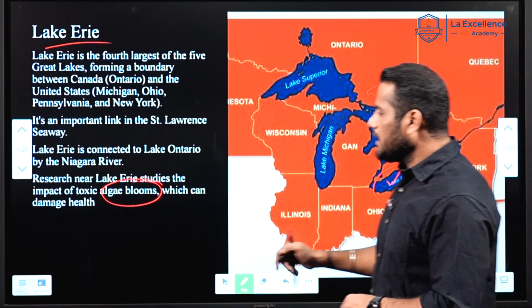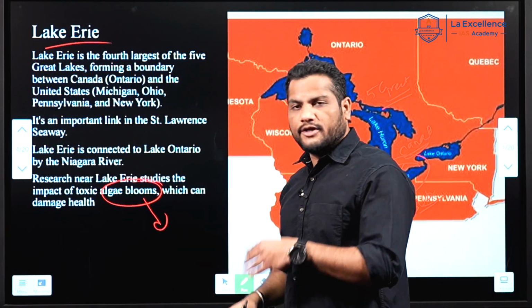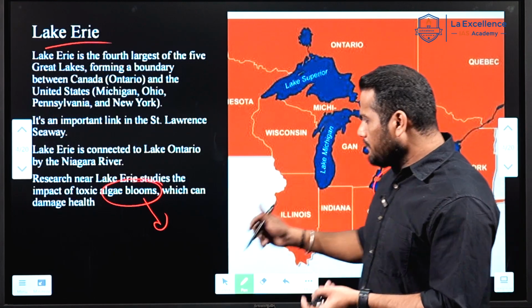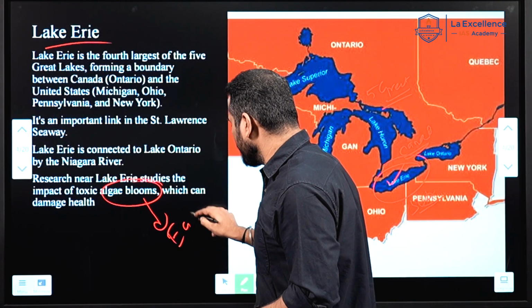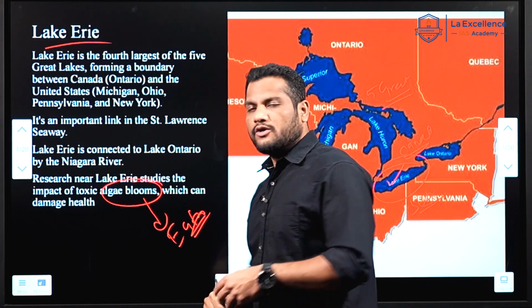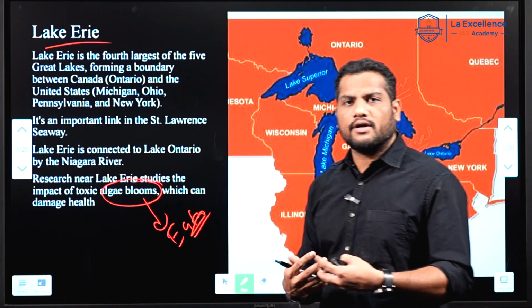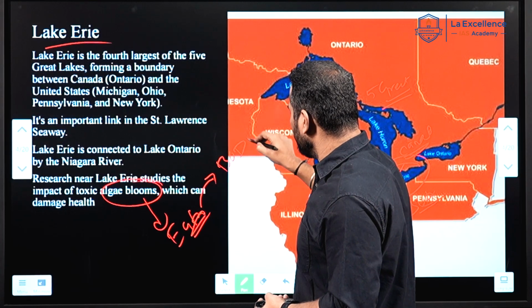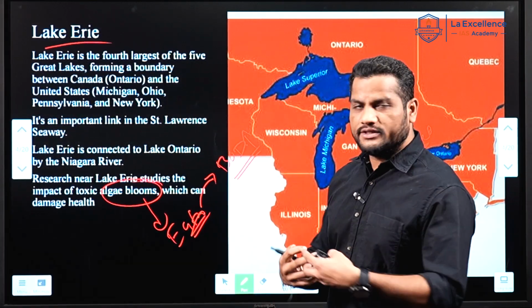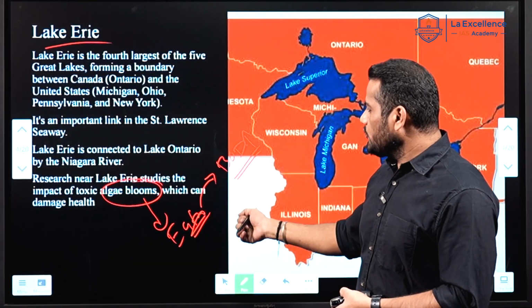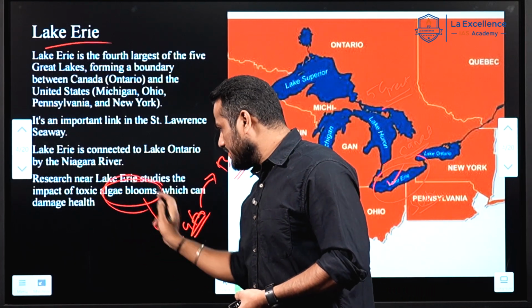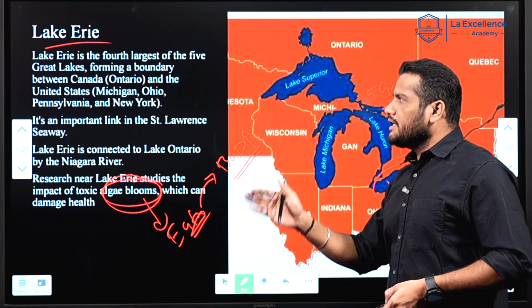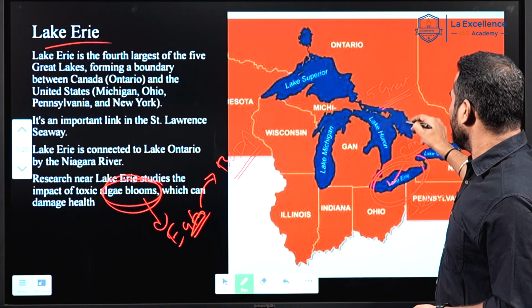Since it is facing algal bloom, there is a risk of people getting affected in this region. Algal blooms happen because of eutrophication. What is eutrophication? Eutrophication is nothing but pollution of water, where there is an increase in the biological oxygen demand. This increase is called eutrophication, which increases the occurrence of algal bloom in these lakes. Okay, this is Lake Erie, part of the 5 Great Lakes of USA.